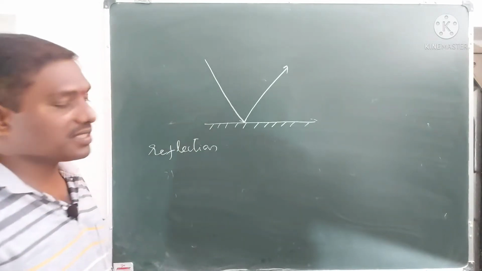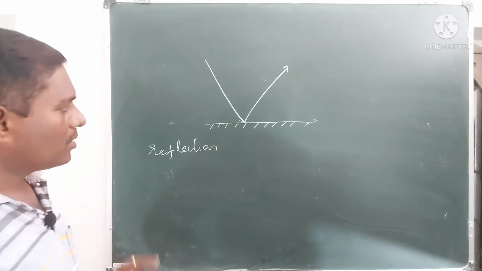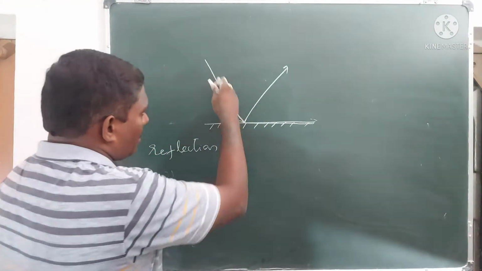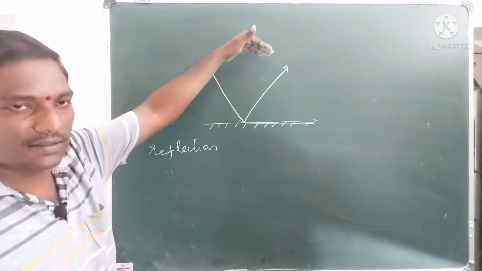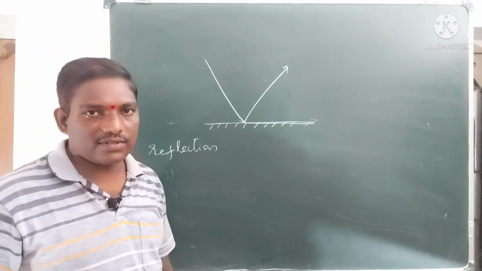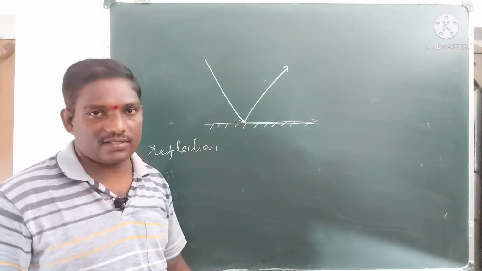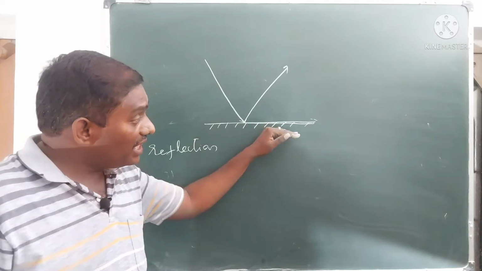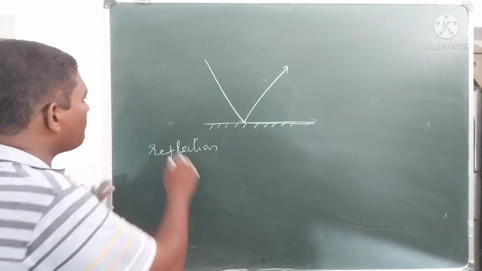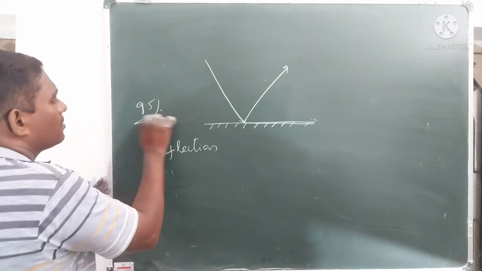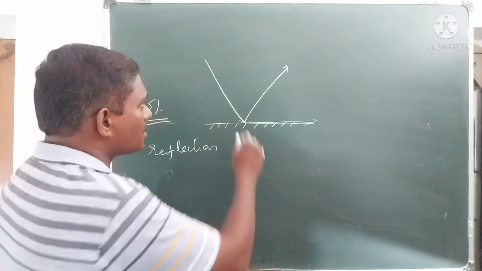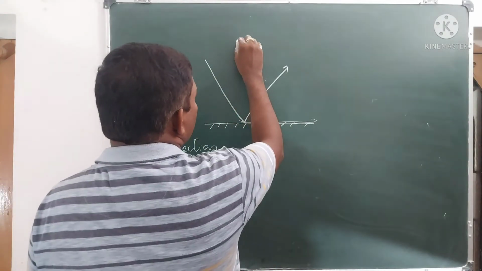This phenomenon is called reflection. In reflection, the percentage of the light ray which gets back depends upon the nature of the reflecting surface. If it is a fully reflecting surface like a mirror, above 95% of light is coming back into the same medium. Here I am mentioning a word, the same medium.